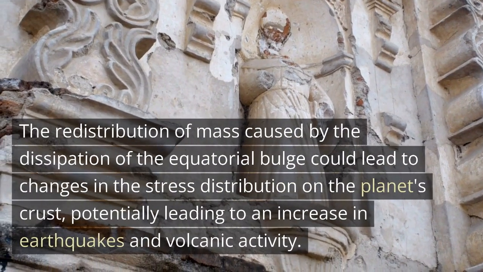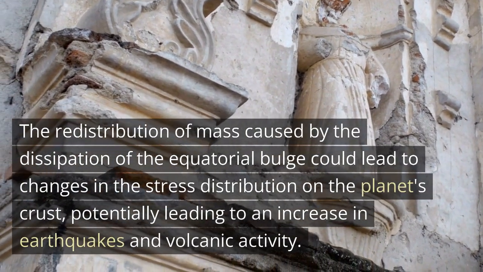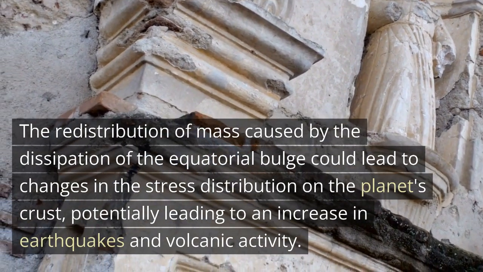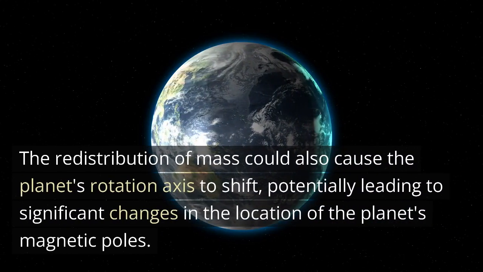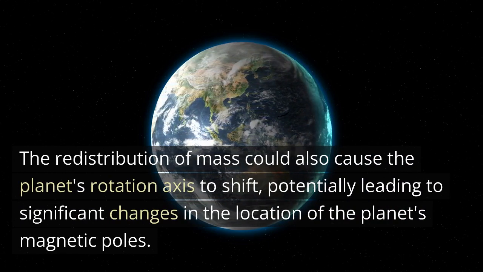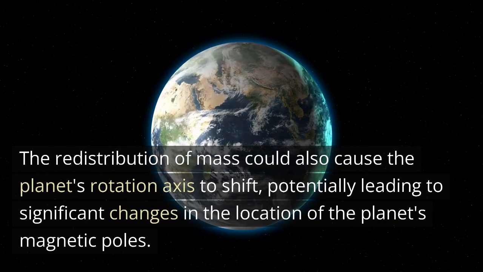The sudden stoppage of the Earth's rotation could also lead to increased seismic activity. The redistribution of mass caused by the dissipation of the equatorial bulge could lead to changes in the stress distribution on the planet's crust, potentially leading to an increase in earthquakes and volcanic activity. The redistribution of mass could also cause the planet's rotation axis to shift, potentially leading to significant changes in the location of the planet's magnetic poles.